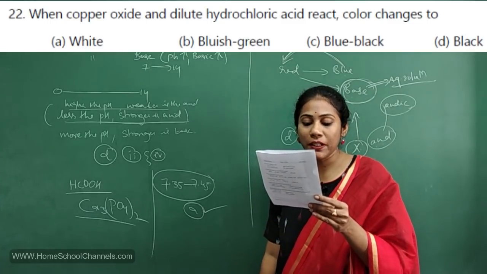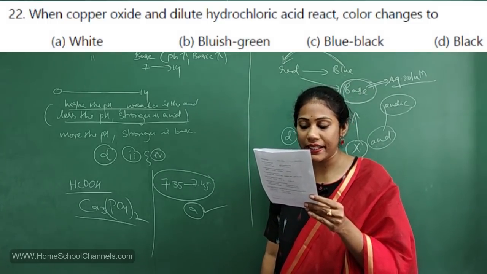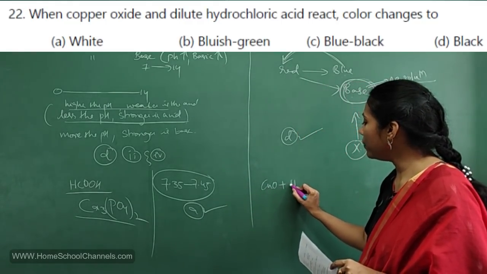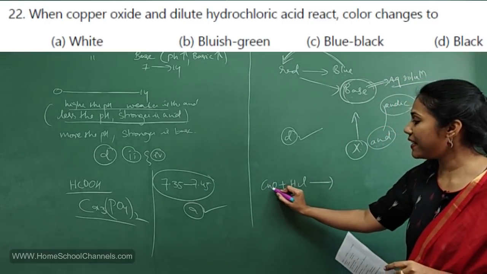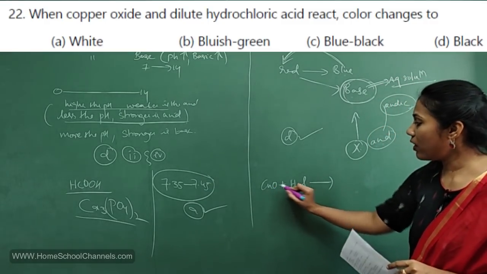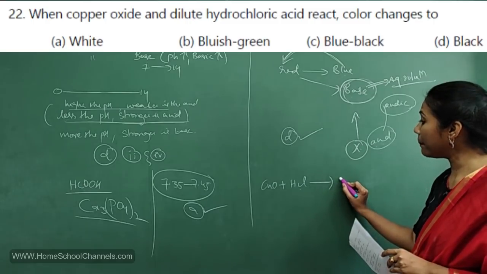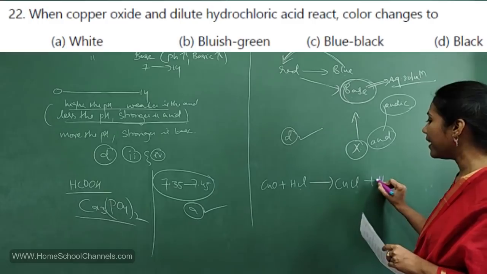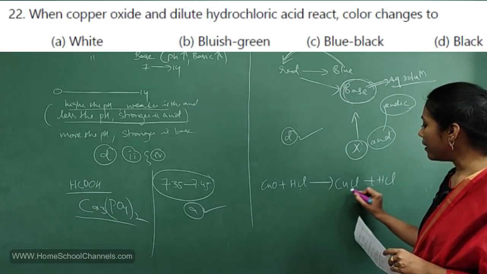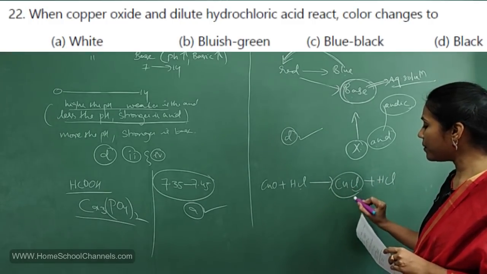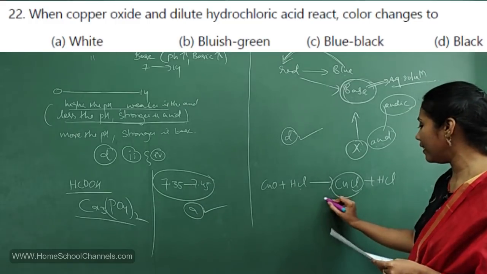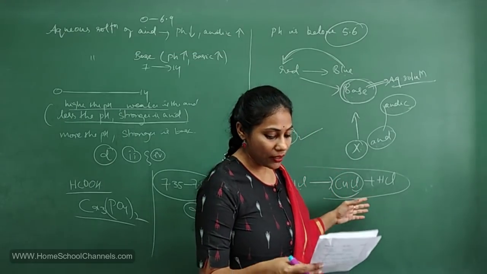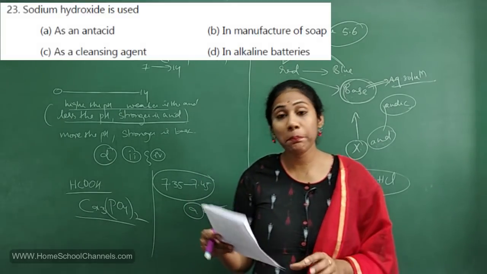22nd question. When copper oxide and dilute hydrochloric acid react, what color change occurs? Copper oxide is a basic metal oxide, and it reacts with acid. What do you get? Metal chloride, that is CuCl2, along with water. So which is the color of CuCl2? It is bluish green in color. We studied this reaction, isn't it? Bluish green in color. So option B you will select.